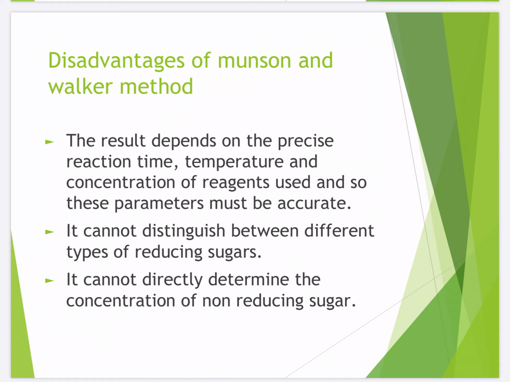A small mistake in these parameters can make very misleading results, so we should be very careful. Another problem is it cannot distinguish between different types of reducing sugars. सारे reducing sugar ये reaction देते हैं. And thirdly, it cannot determine the concentration of non-reducing sugar directly. These are the disadvantages of this method.